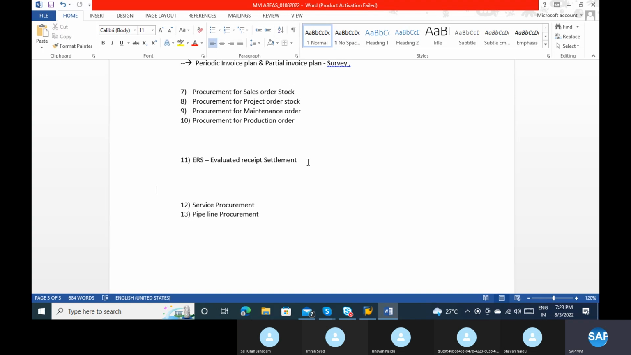But in evaluated receipt settlement, what will happen? We will not receive any invoice from the vendor. Based on the PO and the goods receipt, GR, we will settle the invoice automatically without receiving the invoice from the vendor. Maybe we will receive the invoice after some time, but the adjustment and automatic payments will all happen automatically.